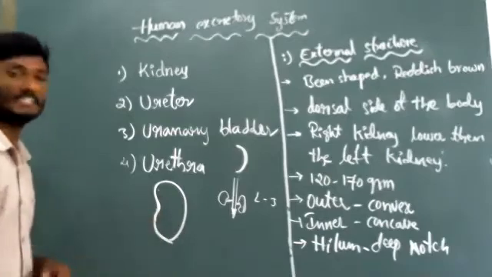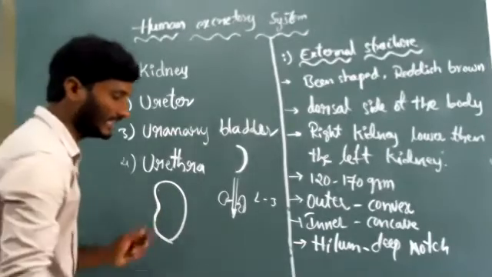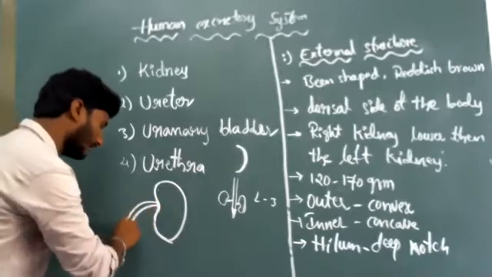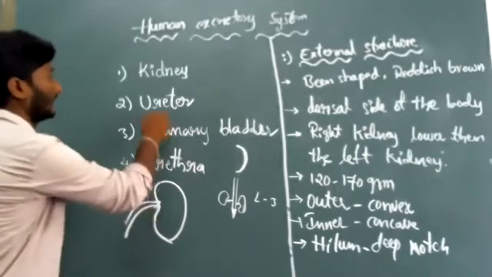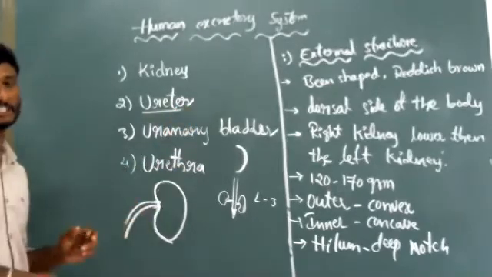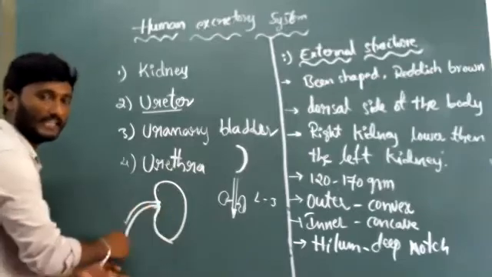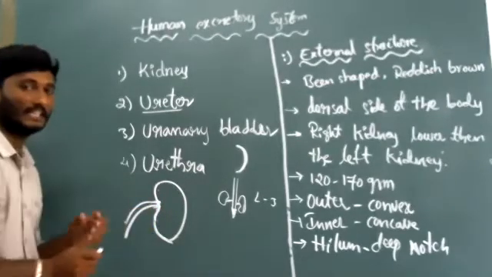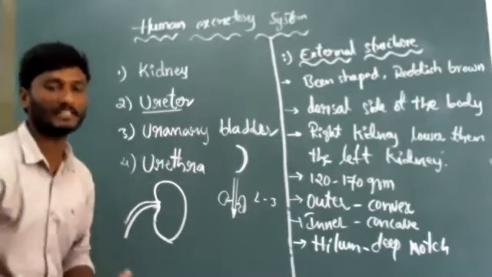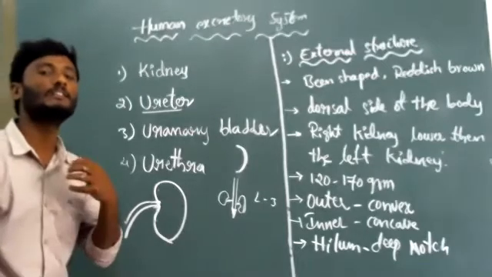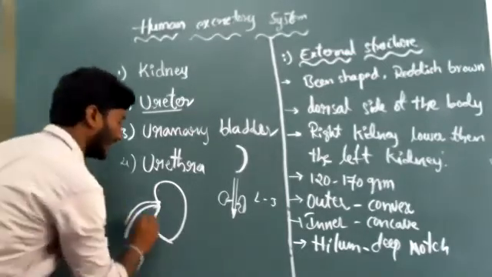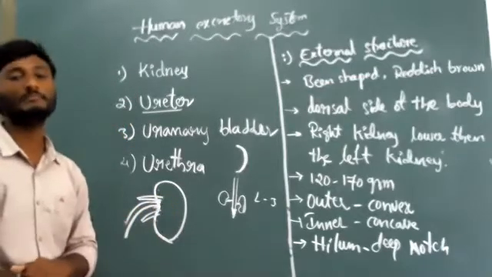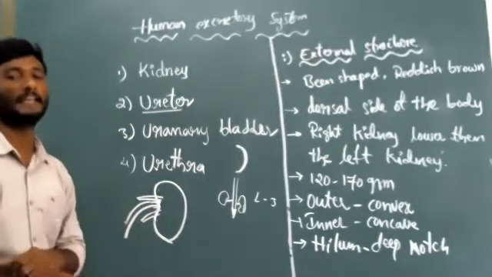Okay? In this hilum, the ureter will be existing. Nerves and blood vessels are entering into that kidney with the help of the hilum position, hilum place.